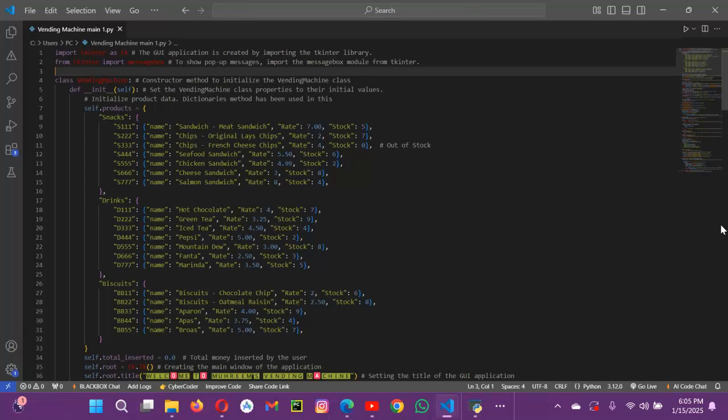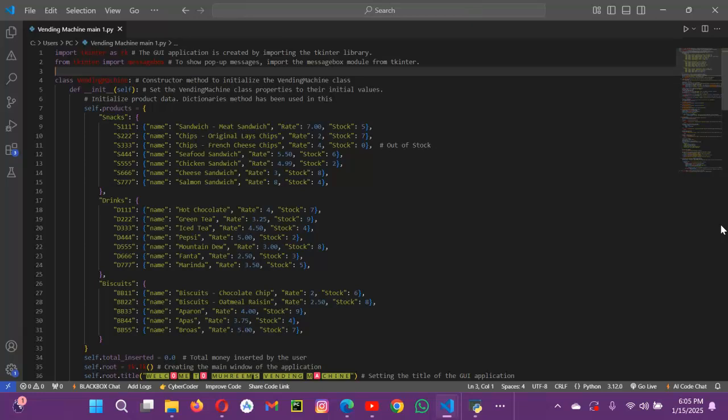Here is the detailed explanation of the given vending machine GUI code implemented using Python's Tkinter module.